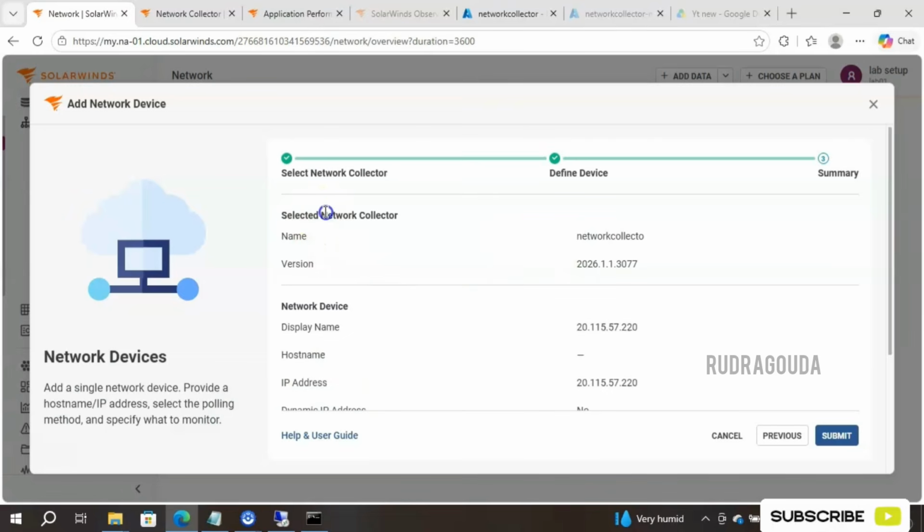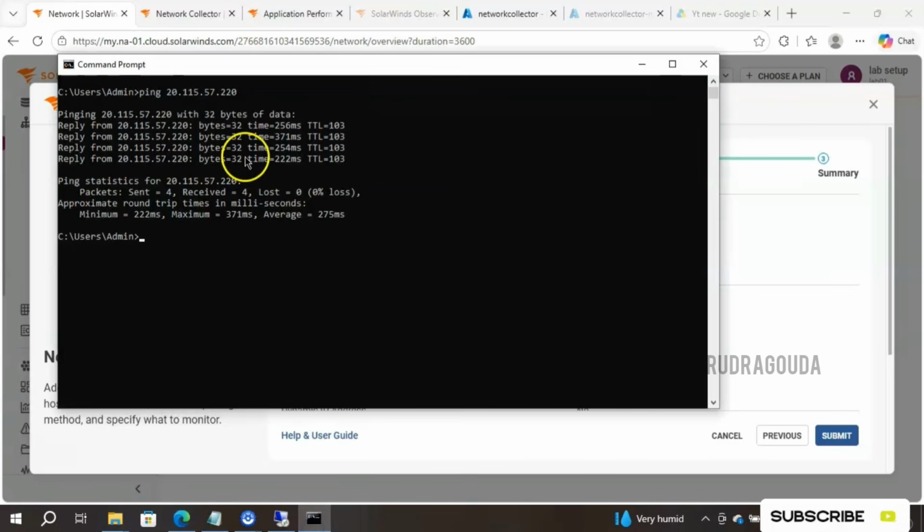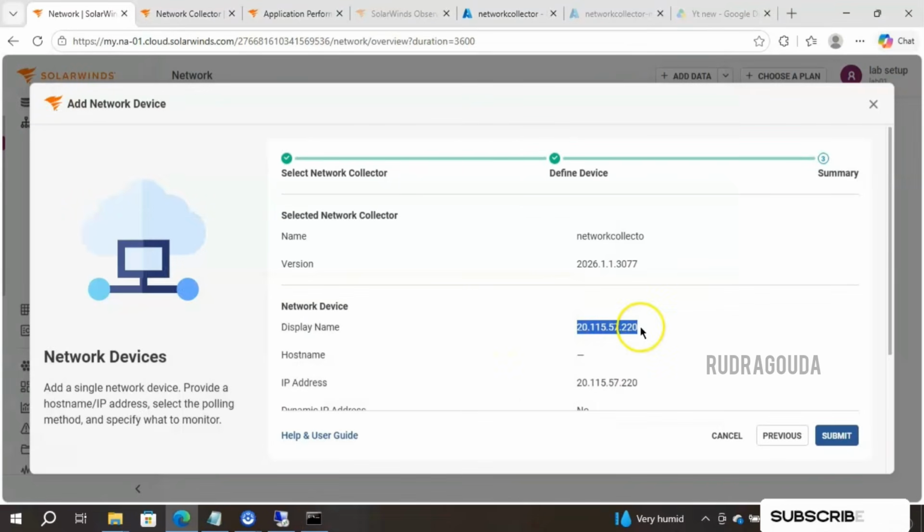You can see the selected network collector information at first. This is the collector name and version name, followed by the network device information we have given. This is the IP address I have given. If you go to the command prompt and check, this is the one I have given, 20.115.57.220. The same thing you are able to see here as well.